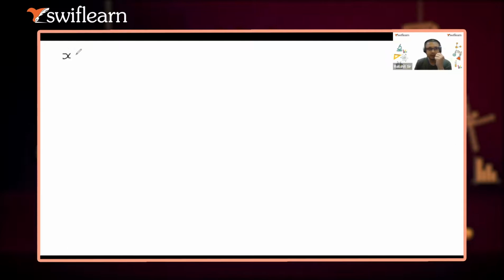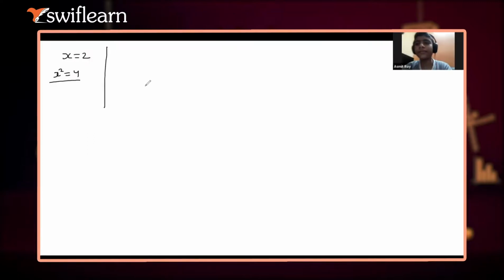So, Ashmit, I think you may or may not know this concept, so please understand this. If I am writing x equals 2, and I square both the sides, you know this funda. On squaring both sides, x square is equal to 4. Usually we do these things to solve some questions.